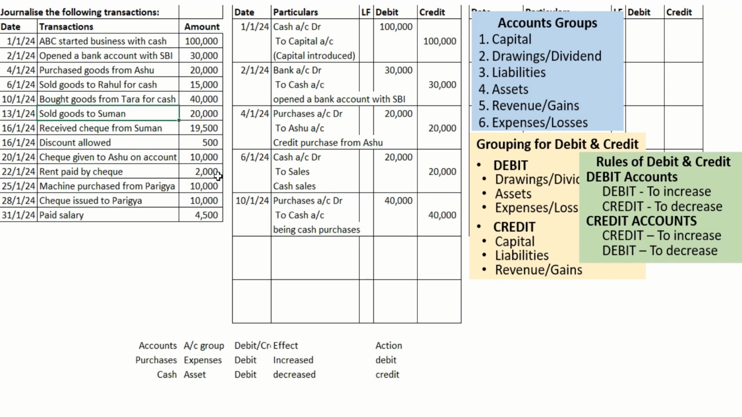Next transaction, sold goods to Suman. Selling and buying, if it is not mentioning the payment mode, cash or check, obviously it should be taken on credit basis. Now this transaction, sold goods to Suman, is a credit sale. Credit sale means the customer will be making the payment after some time, based on the credit period we are agreeing with the customer. It may be 30 days, 60 days, 90 days, like that.